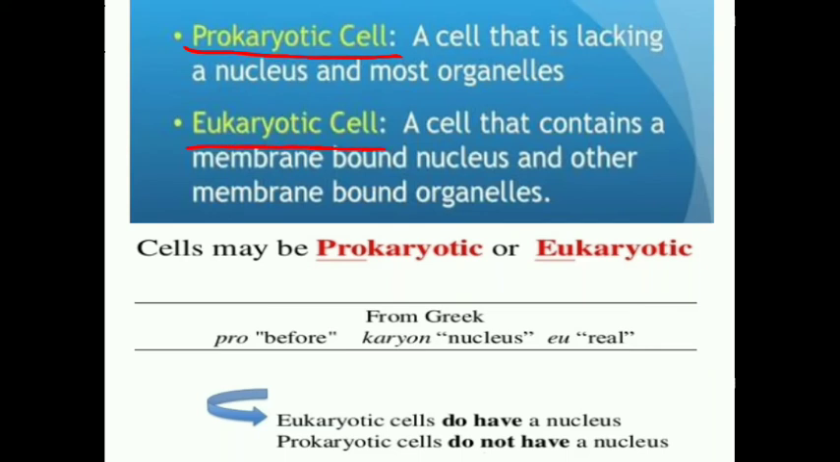Actually, prokaryotic and eukaryotic are derived from Greek words. Pro means before and karyon means nucleus, meaning prokaryotic cells do not have a well developed nucleus. While eukaryotic is also derived from two Greek words: eu means real or true and karyon means nucleus. The cells which have a well developed, real or true nucleus are known as eukaryotic cells. I hope it's clear to you.